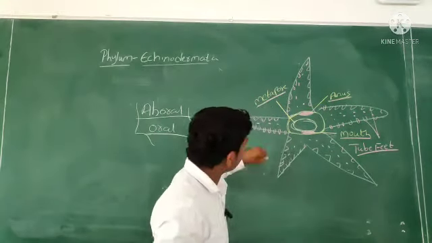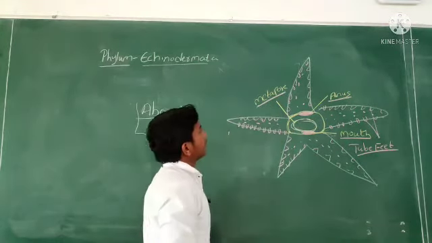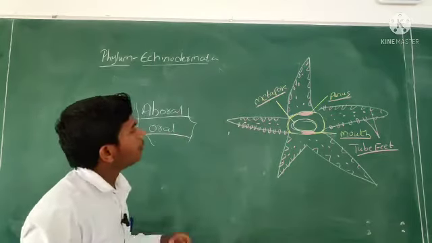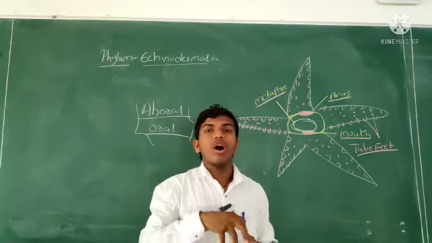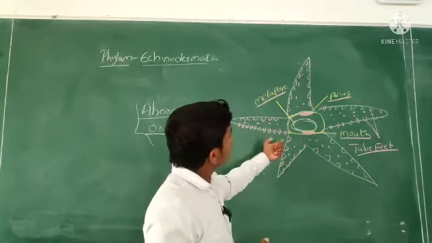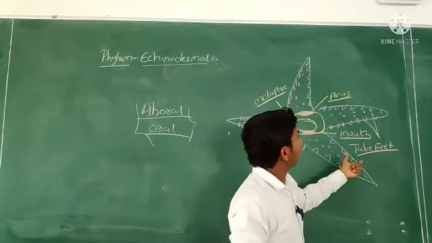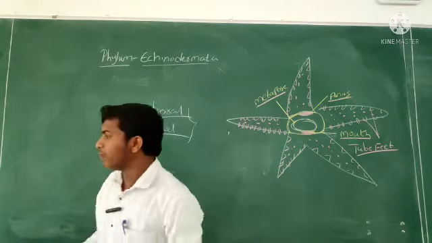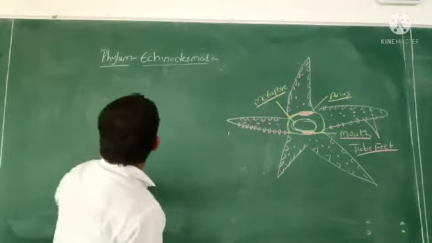The body is covered by these tube-like structures, called tube feet. What is the function of the madreporite? The madreporite allows water, like in Porifera, where ostia and osculum are present. The madreporite allows water into the body, and through the tube feet, water goes outside. I will tell you in brief.